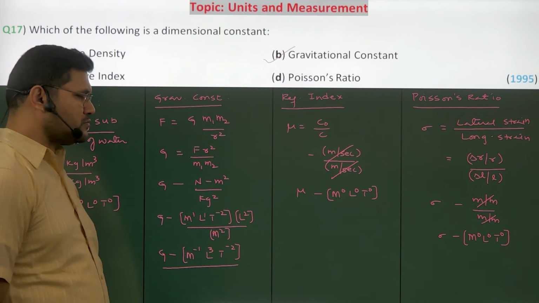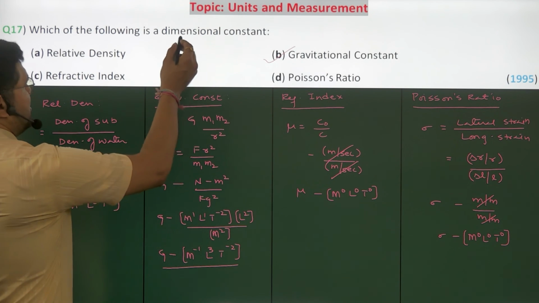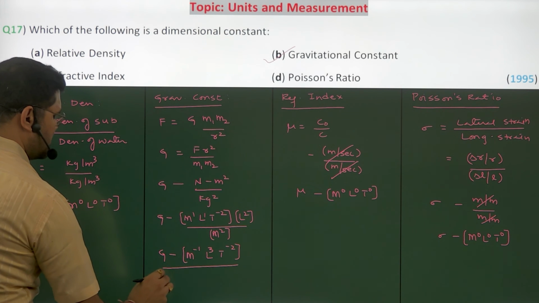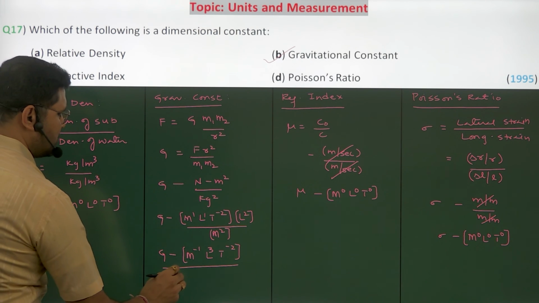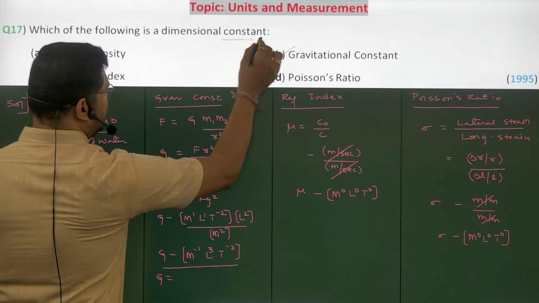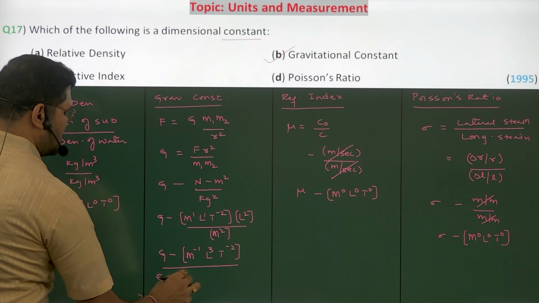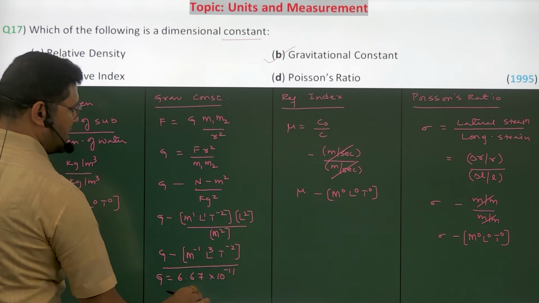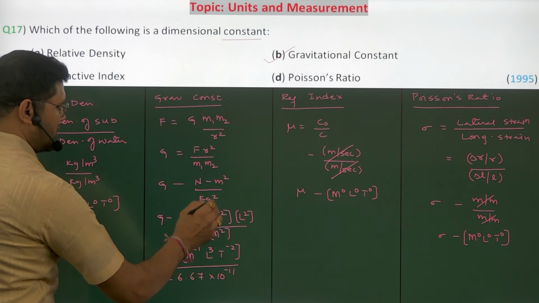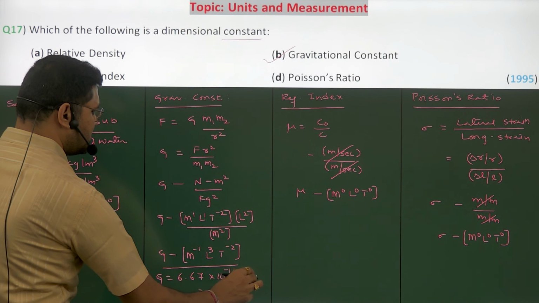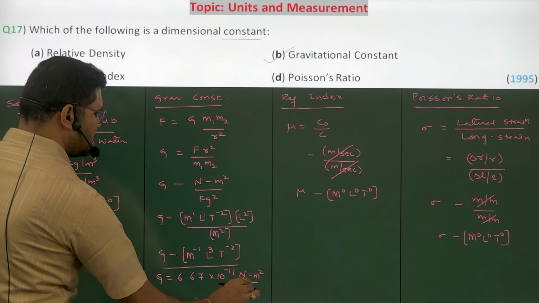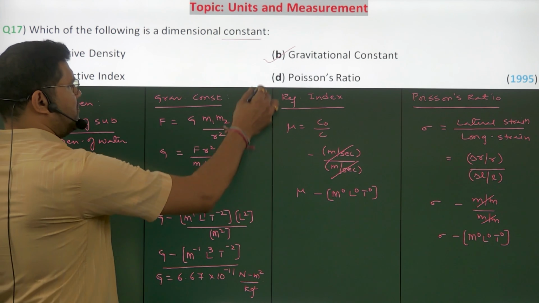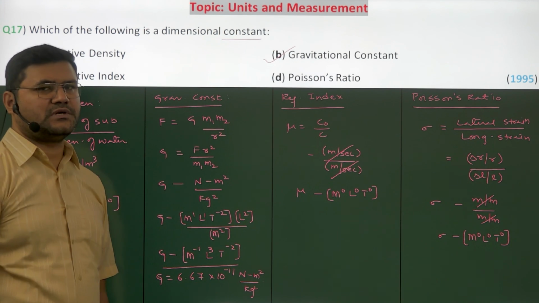Now, why should the dimensional constant be the option? The other reason for this being the option is its value is fixed. It is a constant. What is the value? 6.67 into 10 to the power minus 11, with Newton meter square by kg square as its unit. Okay, so that should be the answer.